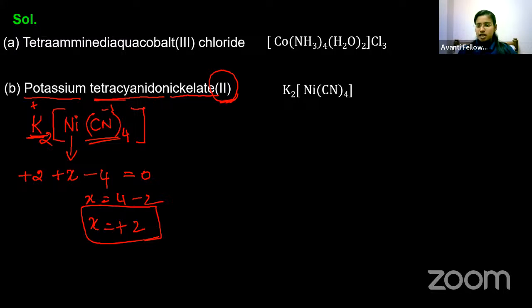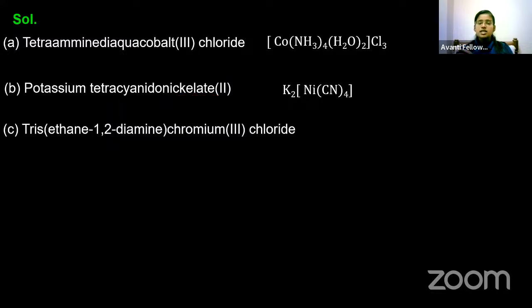Can you understand? Okay. So now let's go for the third compound. Find out the answer for this. Tris(ethane-1,2-diamine)chromium(III) chloride. What could be the name? Find out fast.